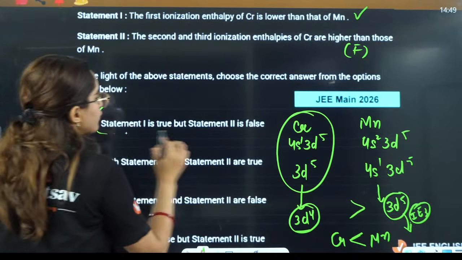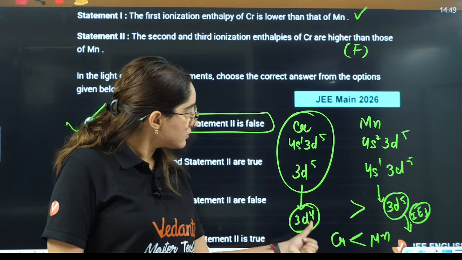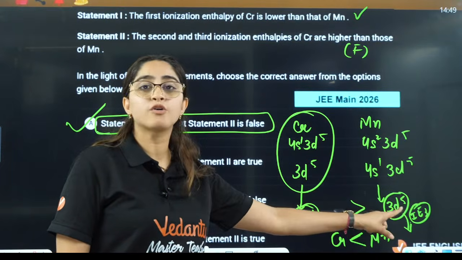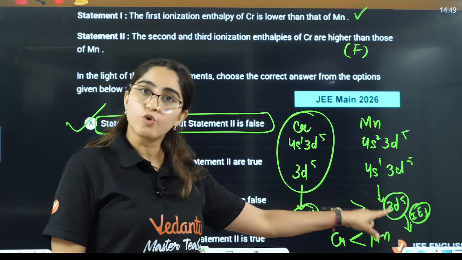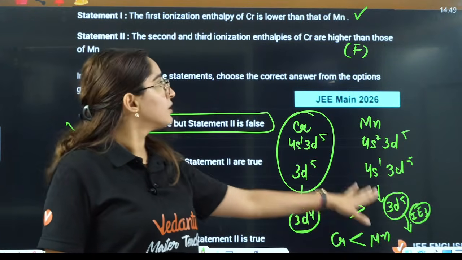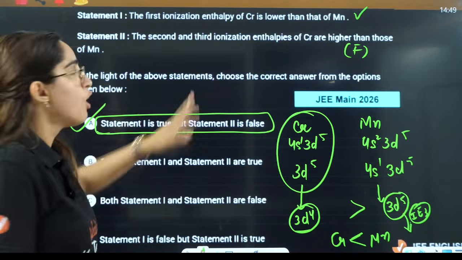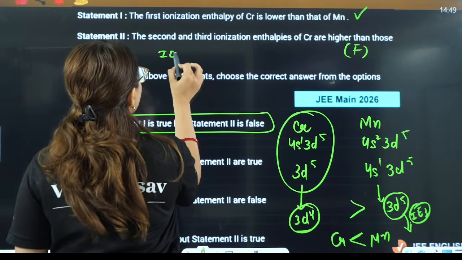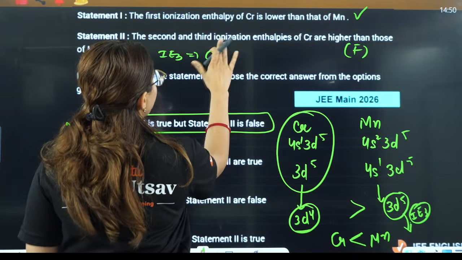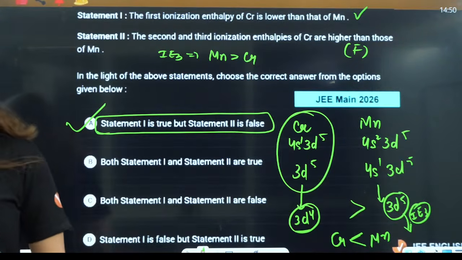Okay, so statement 1 you have to see fully: in the third ionization enthalpy you are taking out an electron from a stable state, then manganese will have more. They are saying chromium will have more in both cases, second and third. No. For third ionization enthalpy, manganese will have more as compared to chromium. Okay?